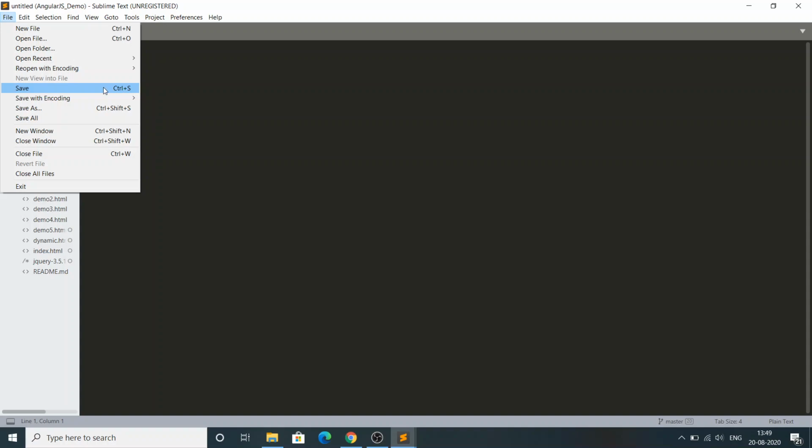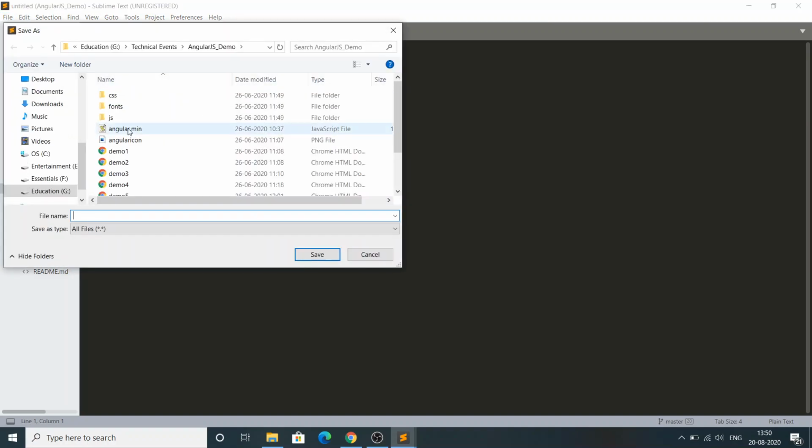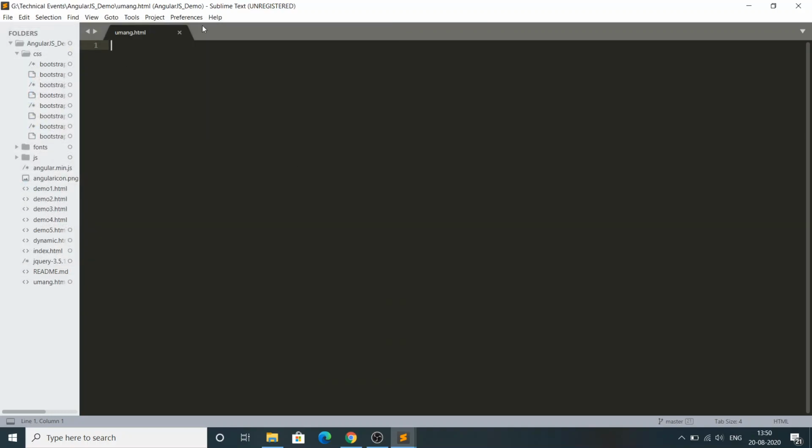And the main thing is Save. Save is nothing but what you do in Notepad. If I click on Save, for example, I want to save it as umang.html. I am going to explain the extension too, and what is meant by .html. Everything I am going to show you. See, umang.html, so this is the HTML file.